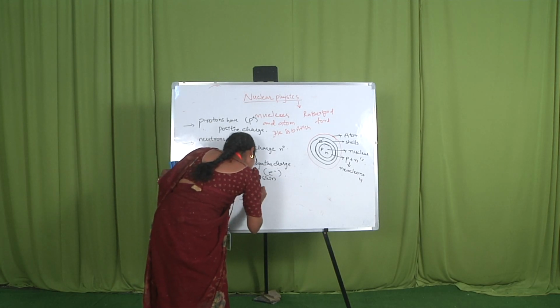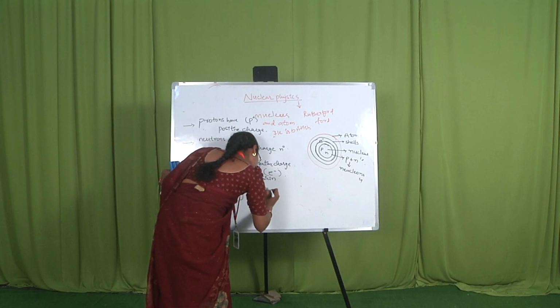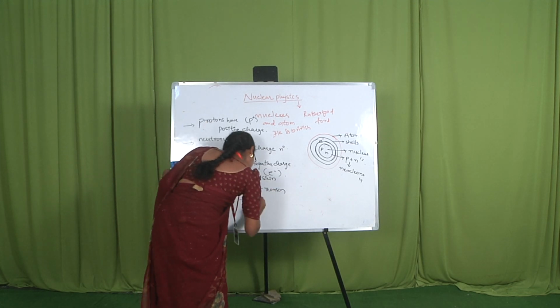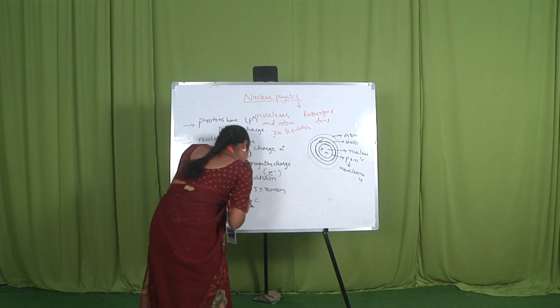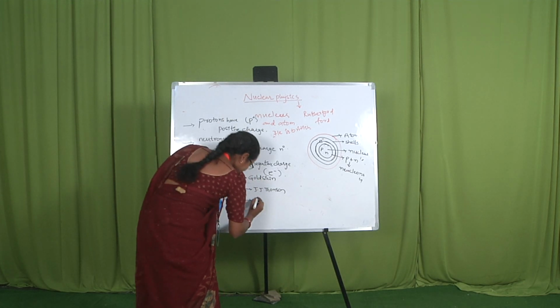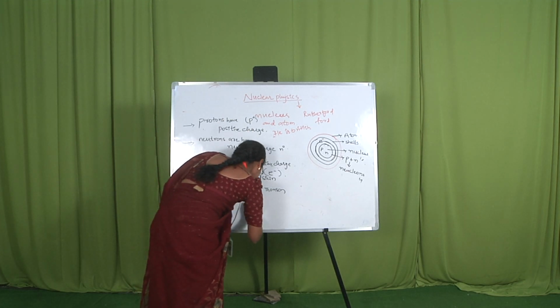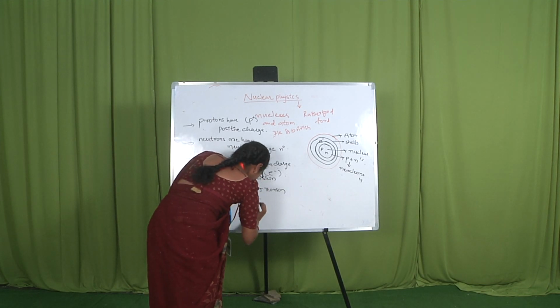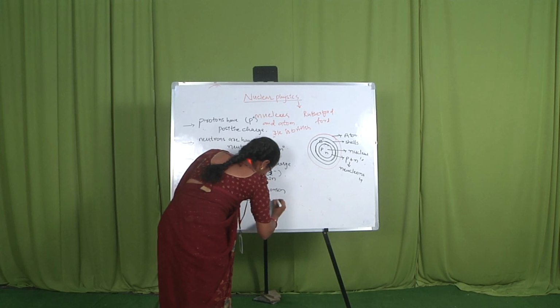Electrons were discovered by J.J. Thomson. Neutrons were discovered by James Chadwick.